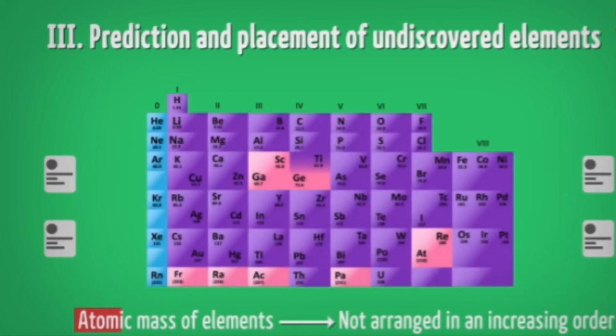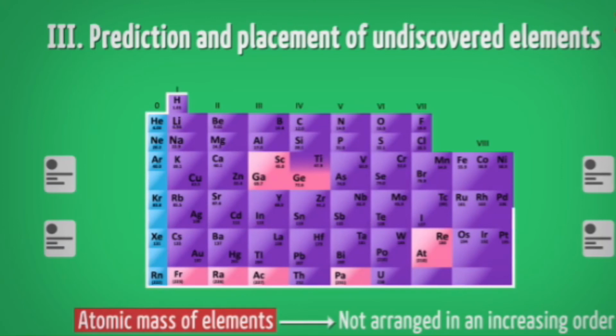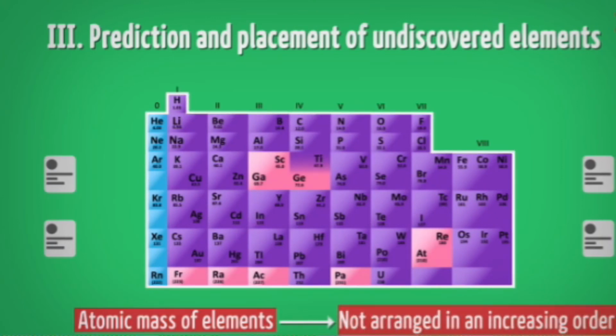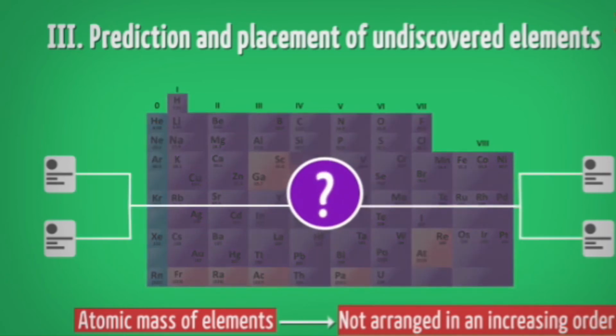Here you have to identify one thing. He said that he had arranged all the elements in the increasing order of their atomic masses. Mendeleev said so, but this arrangement has been disturbed for a few of the elements.